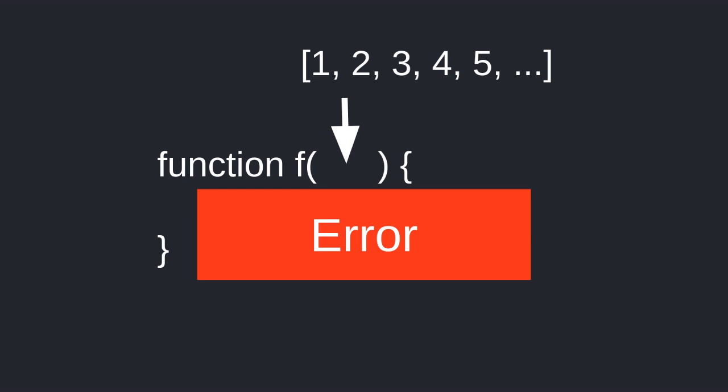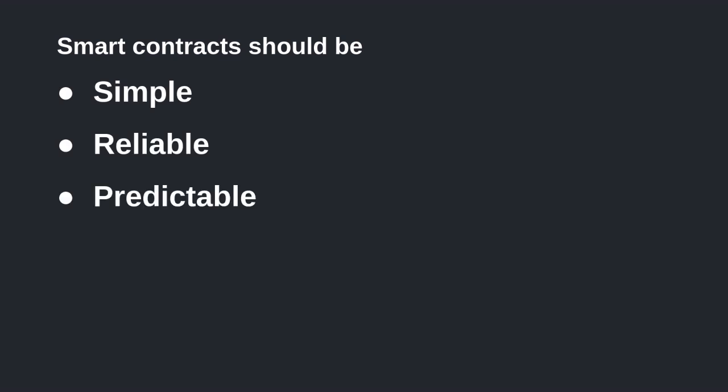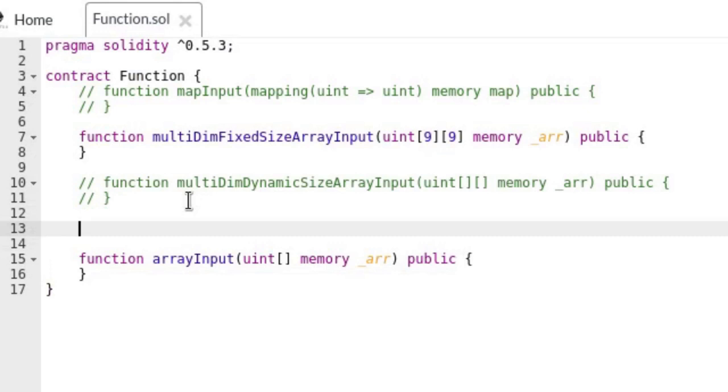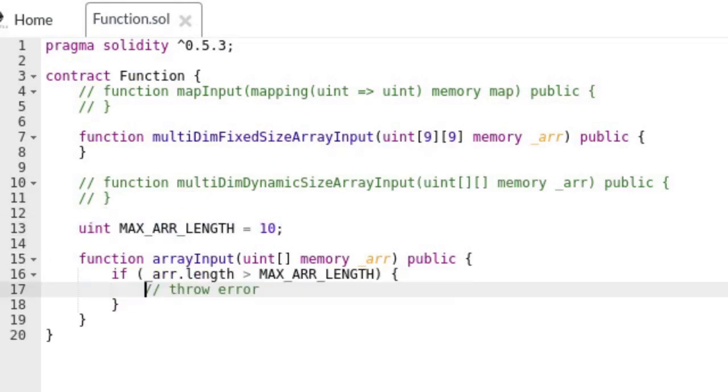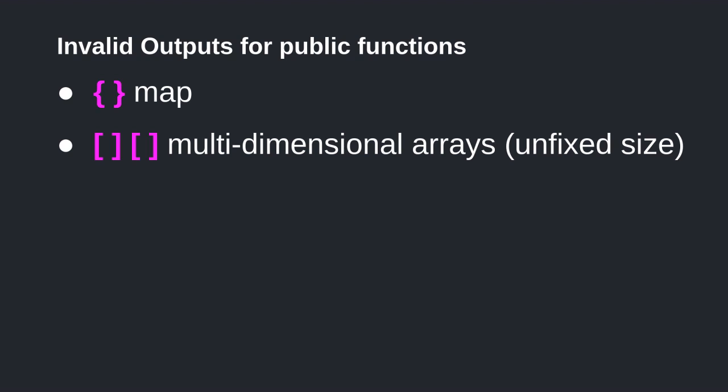As a developer, this is difficult to predict upfront, and it goes against the best practices to write smart contracts that are simple, reliable, and with predictable outcomes. One way to make this function more reliable is to require that the size of the array is less than some fixed number. This would put an upper bound on the amount of gas this function can possibly use. Limitations on the outputs of a public function are similar to those of inputs. Outputs of type map and multidimensional array with dynamic size do not compile.